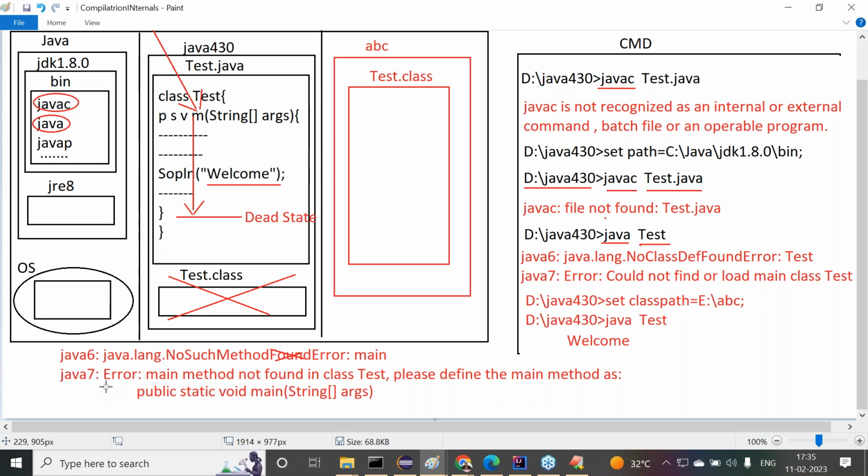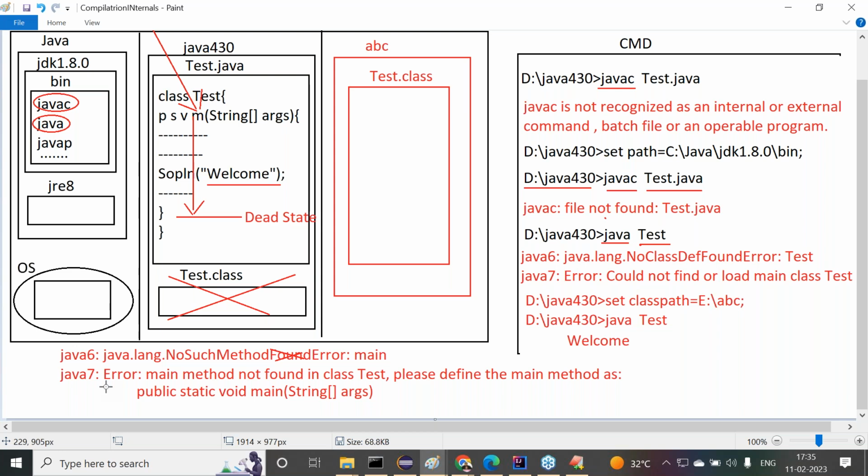Right from Java 7 version, what message are we getting there? That message would be, all right, sir: Error: Main method not found in class test. Please define the main method as public static void main(String[] args). That's exactly the message we are getting.